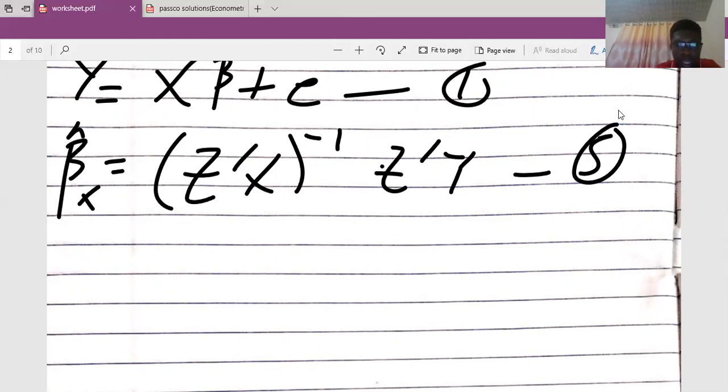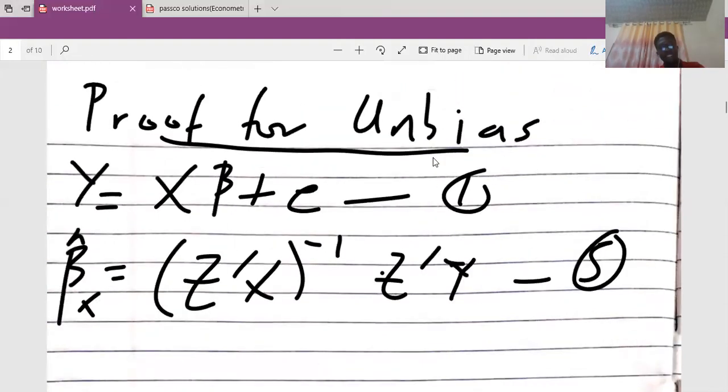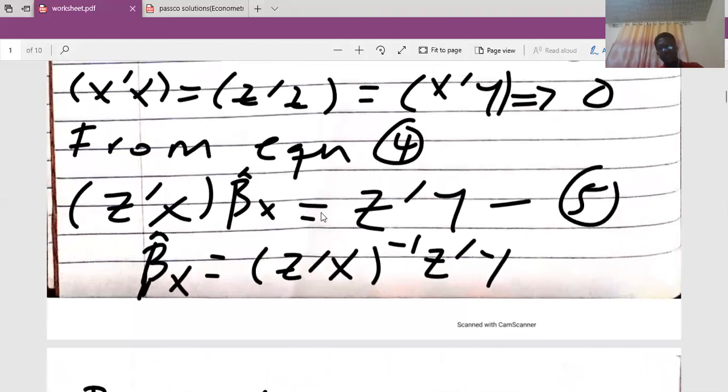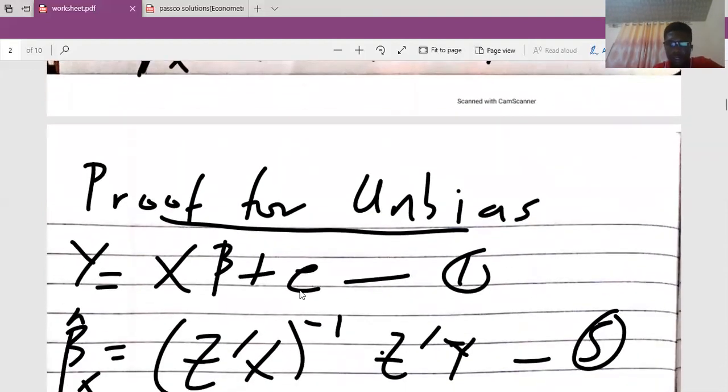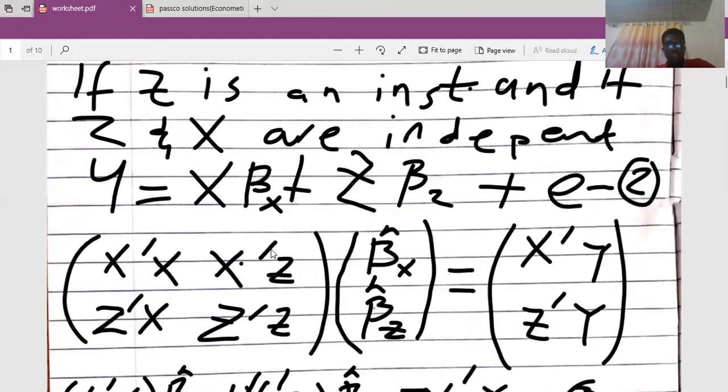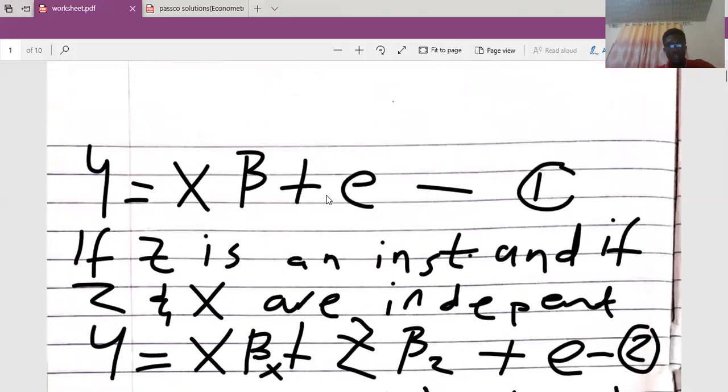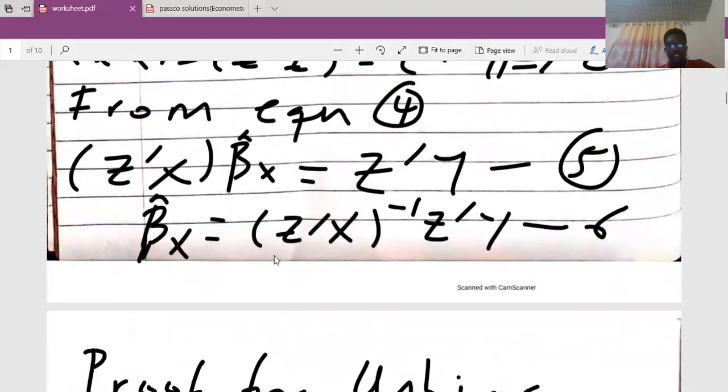So this is y. So we have equation 1 and equation 5 just as we did here. Sorry, let me make this one equation 6. Good. So this is equation 6. So now, this was our equation 1, and this is equation 6.